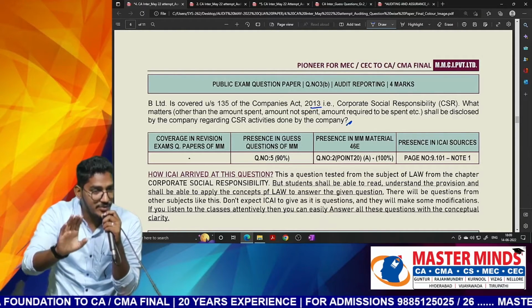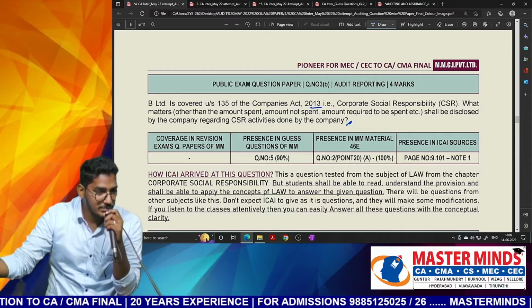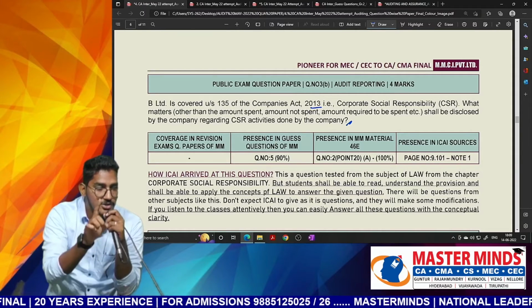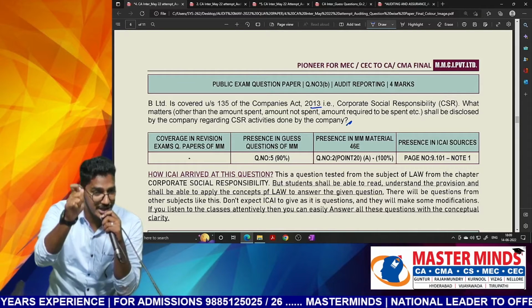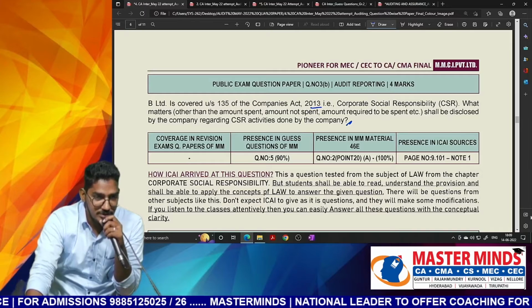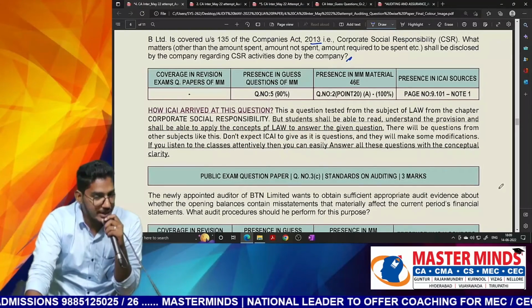So these are the requirements which are required to be disclosed by the company. Those points will be verified by the auditor. So those points only you can write. But instead of writing "auditor has to report," you should write "management has to disclose." That's all. Okay. So just that small change you have to make.